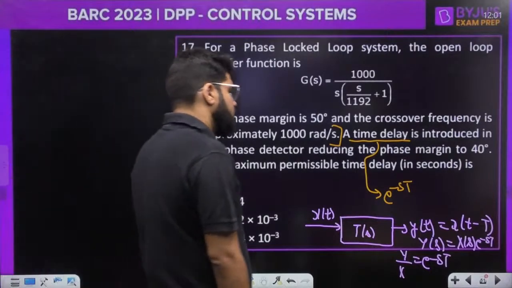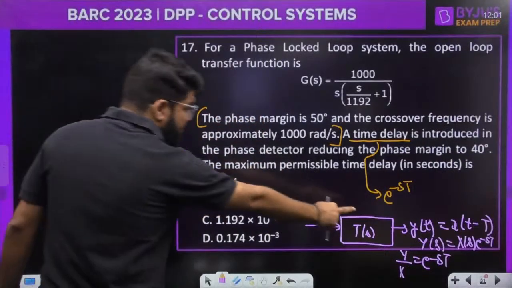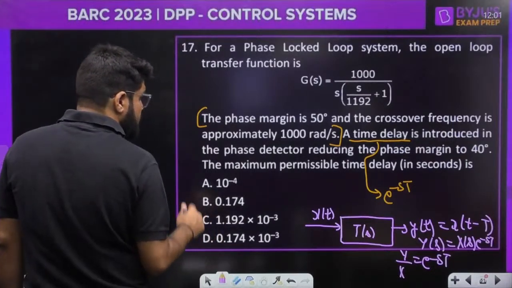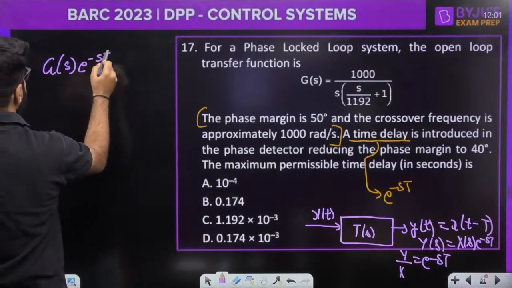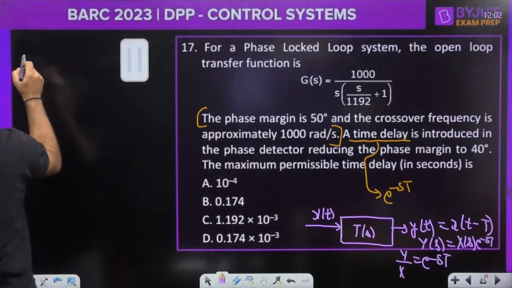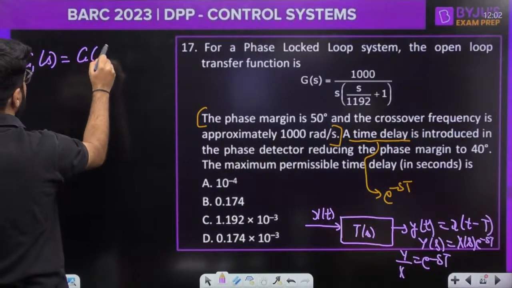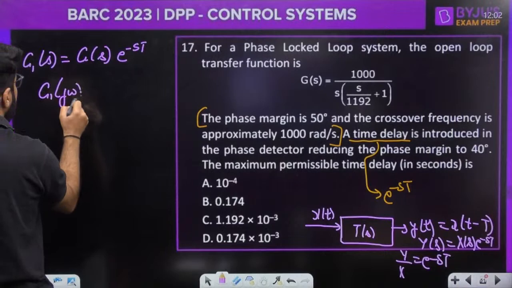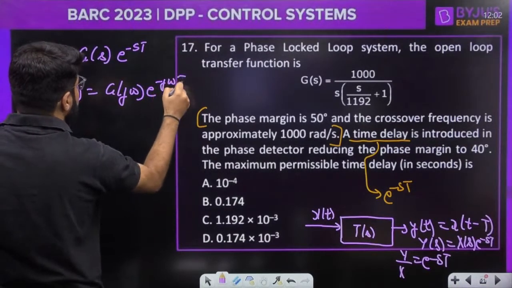Okay, so this time delay is introduced, which is reducing the phase margin to 40. What is the value of the time delay? We have to figure this out. But guys, when you see that, you are now having G(s) e power minus sT as the new transfer function. Suppose the new open loop transfer function is going to be G(s) multiplied by e power minus sT, or if I convert this into the frequency domain, I write this as G(j omega) e raised to the power minus j omega T.